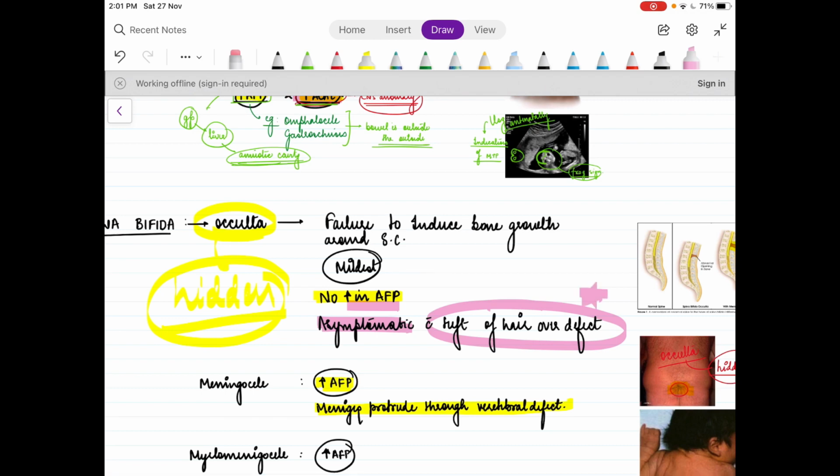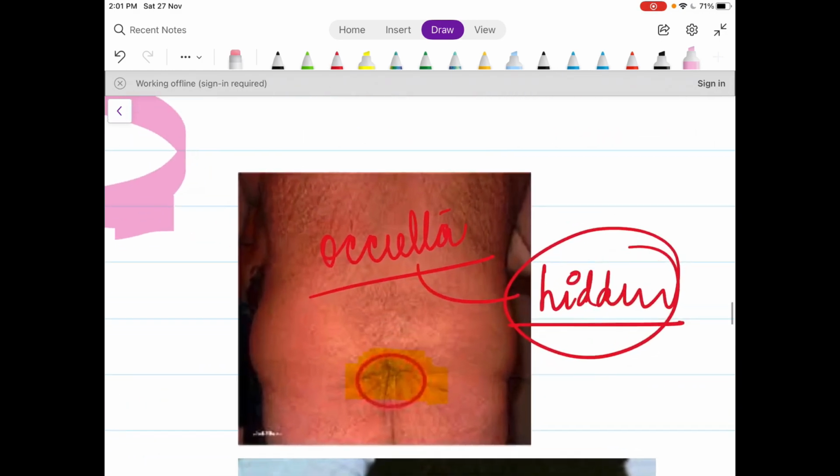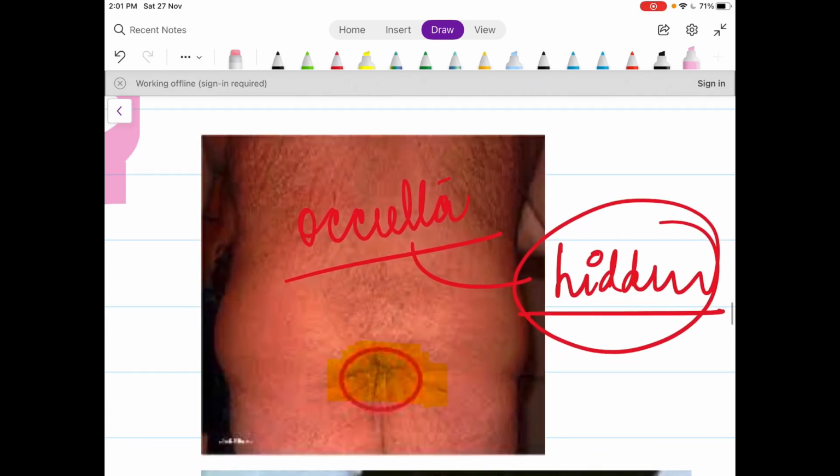The only sign by which we can actually come to know that there is a problem of spina bifida occulta is that there will be a tuft of hair over the defect. There is an abnormal collection of hair over the defect. As we can see in this picture, the skin is completely normal, there is no visible abnormality, but the only problem is that there is a tuft of hair above this defect, right?